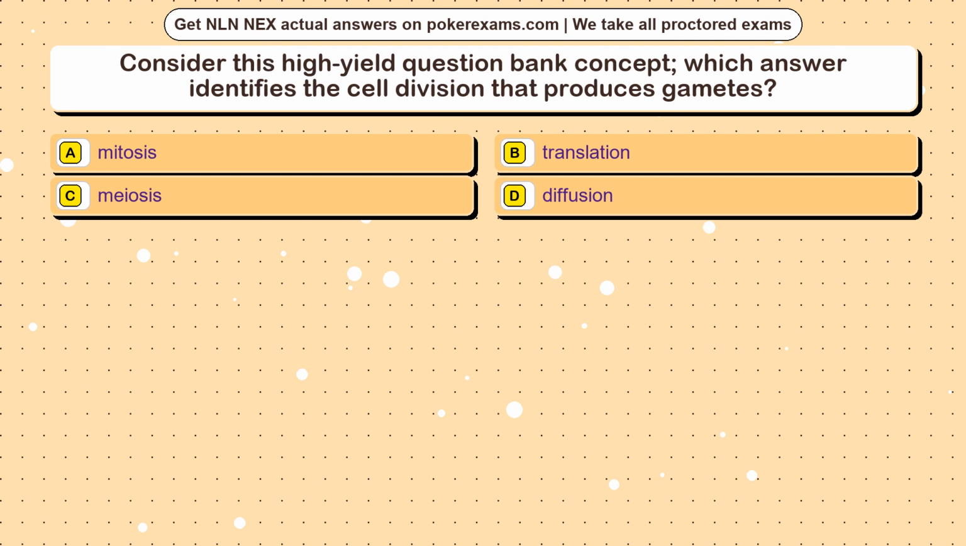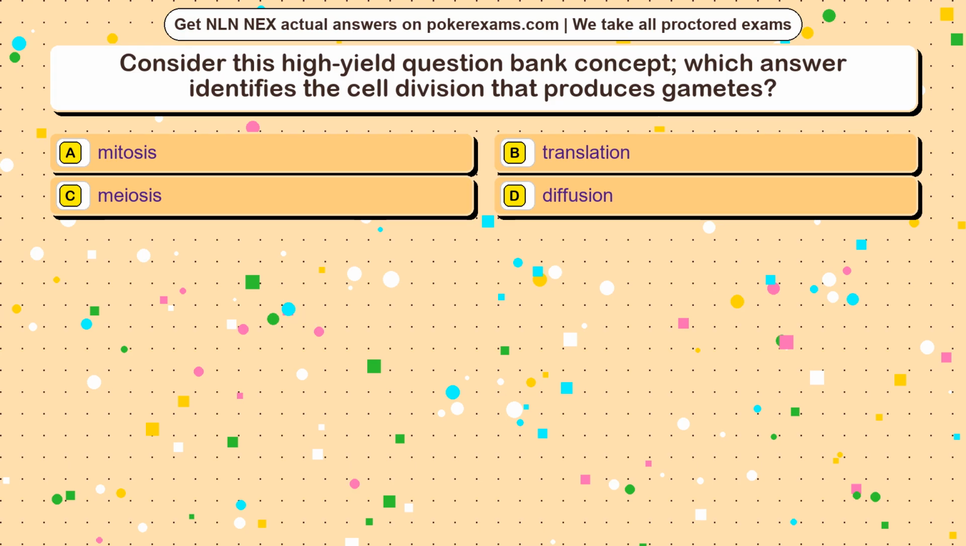Question 18. Consider this high-yield question bank concept. Which answer identifies the cell division that produces gametes? Option A, mitosis. Option B, translation. Option C, meiosis. Option D, diffusion.